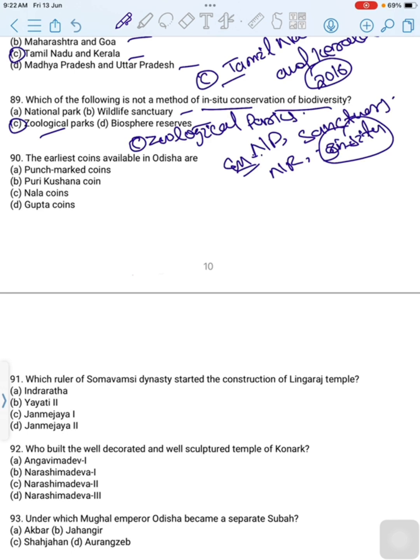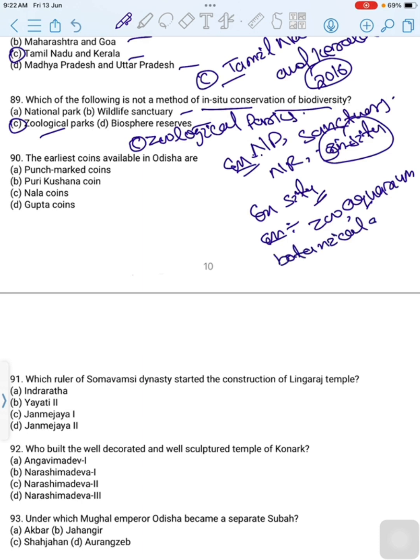Zoological Park serve the purpose of ex situ conservation. Ex situ conservation is the technique of conservation of all levels of biological diversity outside their natural habitat through different techniques. Examples are zoo, aquarium, botanical garden and Gene Bank. Then correct option is option C, Zoological Park. Then move to next question.